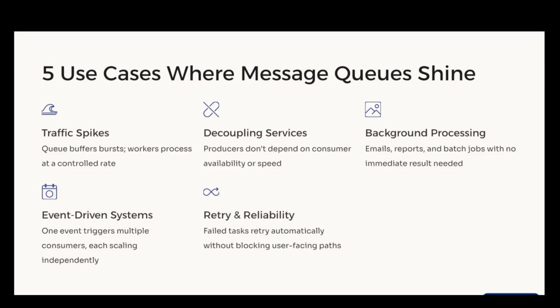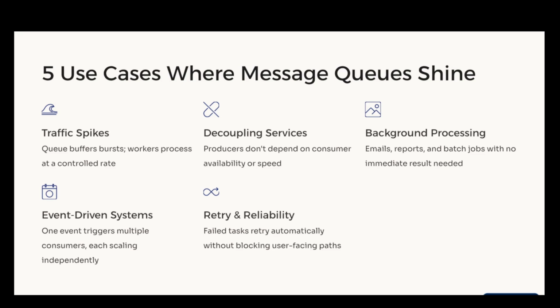Use case 2 is decoupling services. Producers do not depend on consumers. Even if downstream services are slow, the system keeps accepting requests. Use case 3 is background processing, like sending emails or generating reports where we do not need immediate results.